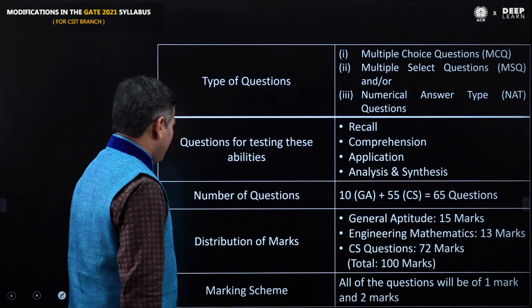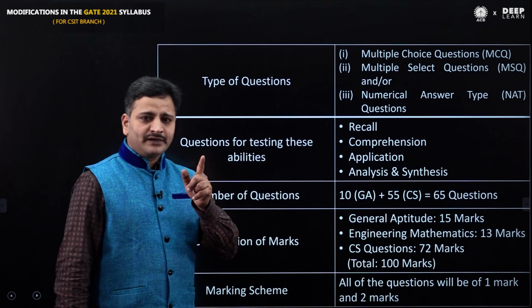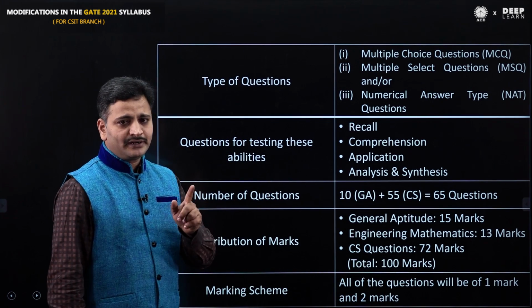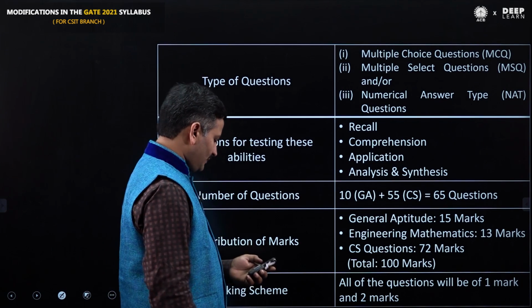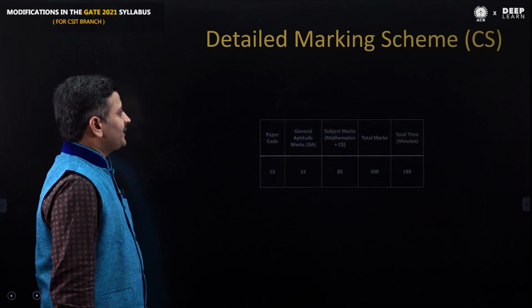Next, what about the marking scheme? All of these questions will be either 1 mark or 2 marks. Clear? Next, what are the detailed marking schemes for computer science?